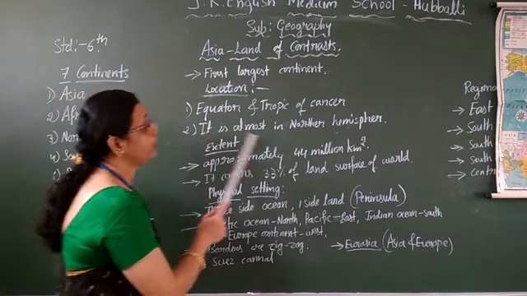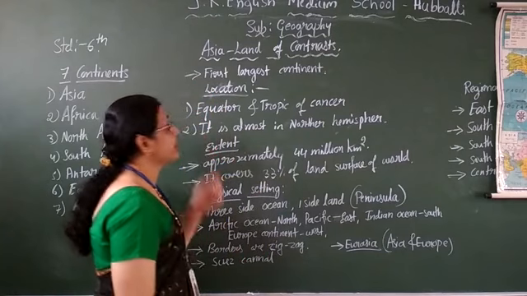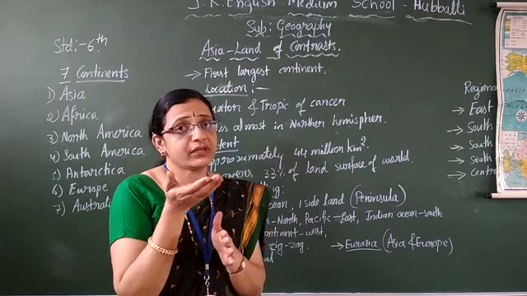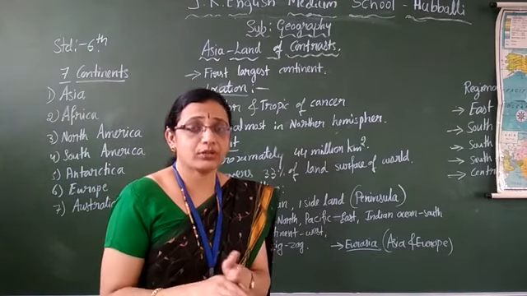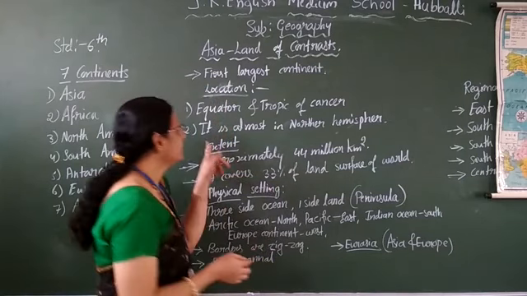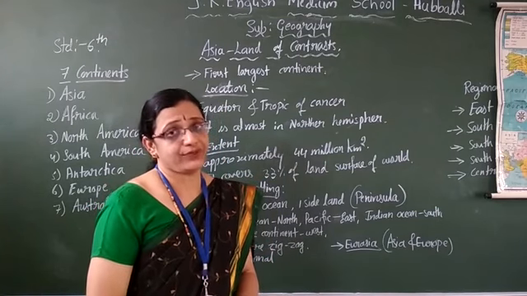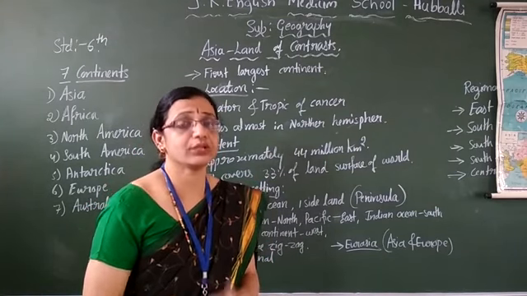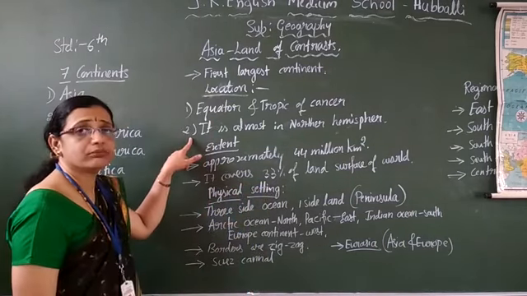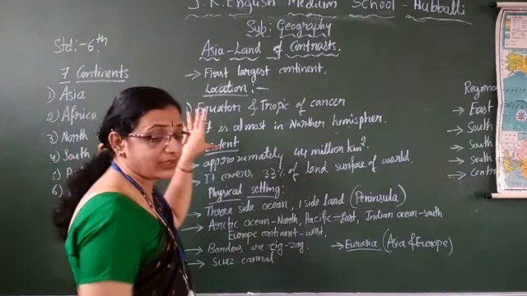Yes. It is almost in the northern hemisphere. Where is Asia? See the globe, the middle line is the equator. Above the equator is the northern hemisphere. Below the equator is the southern hemisphere. You know this? Yes. This Asia is almost in the northern hemisphere. Follow, children? It is north of the globe. I will show that one on the globe. Understand the idea? Okay.